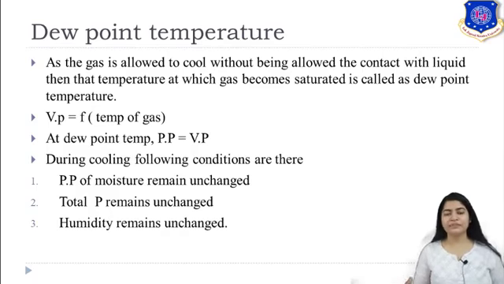So during cooling, we can say that the following conditions are followed. We will understand how these conditions are followed. First of all, the partial pressure of moisture remains unchanged, even though the gas is getting saturated. See here, you are not adding extra liquid. You are decreasing the temperature, which means you are reducing the limit of your gas to hold the water. Hence, it is becoming saturated. You are not adding extra liquid. Thus, you can say that the partial pressure of moisture is unchanged.